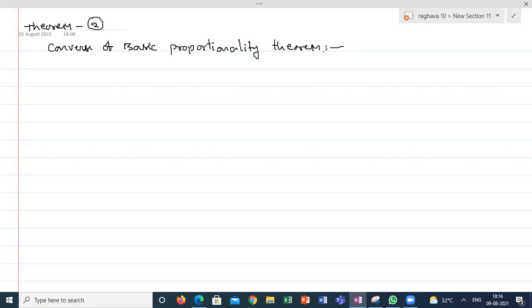So for the converse, whatever the proof is here, you have to prove, and whatever the output in the basic proportionality theorem is, it is the input here. So what is the output?